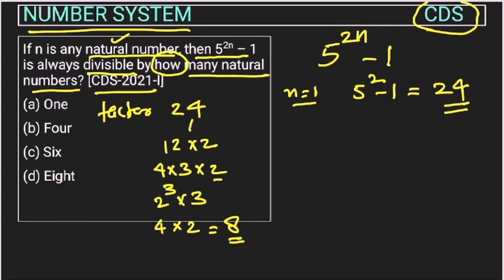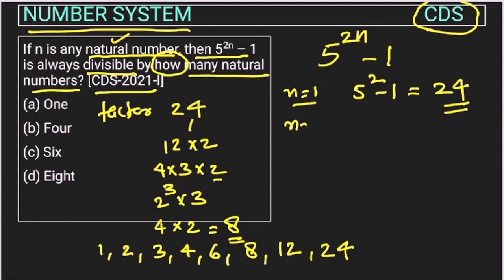So which ones will they be in total? 1, 2, 3 is also a divisor, right? 4, 6, right? 8, 12, right? So 1, 2, 3, 4, 5, 6, 7, and one more is 24. So this 24 is divisible by all these numbers, right? So these are a total of 8 numbers.